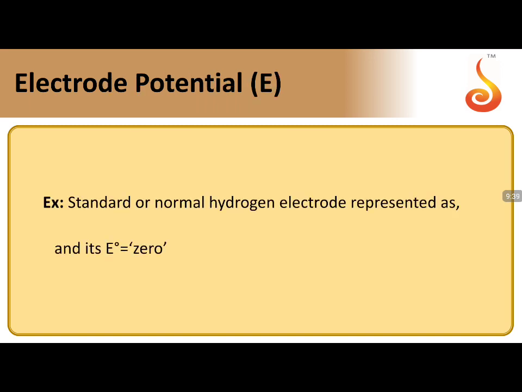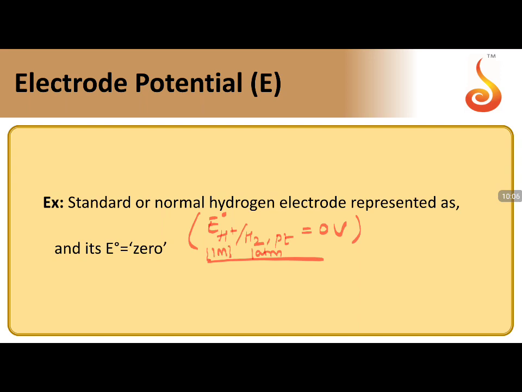Electrode potentials: the standard or normal hydrogen electrode is represented as E naught H plus to H2, and it is given as 0 volts. This is the representation of the hydrogen electrode, H plus to H2 on platinum, where 1 atmospheric pressure is taken and 1 molar concentration is taken as the H plus ion concentration.